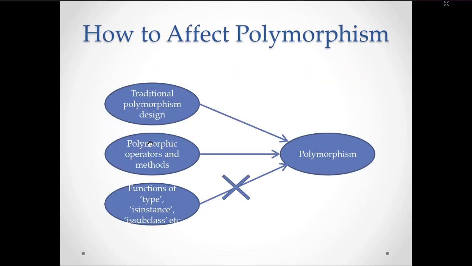So traditional polymorphism and polymorphic operator methods are supported in Python, and functions of type instance, is subclass, etc. are not supported as polymorphism in Python. So this is the end of object orientation with respect to C++, Java and Python. There are many other concepts. Maybe those concepts are familiar to you. These are the concepts which are unexplored, so that is the reason these concepts were focused on. You are recommended to rewrite the program, which is the God program, in Java and Python.